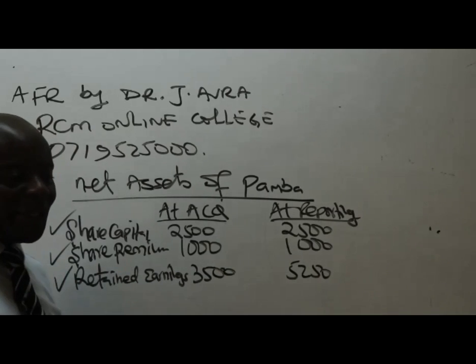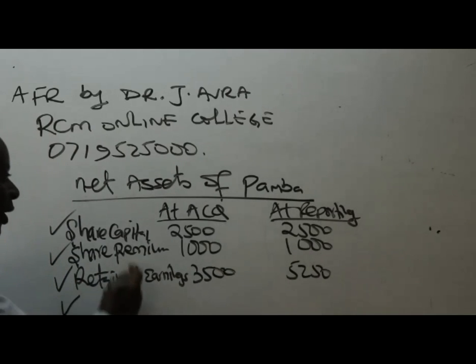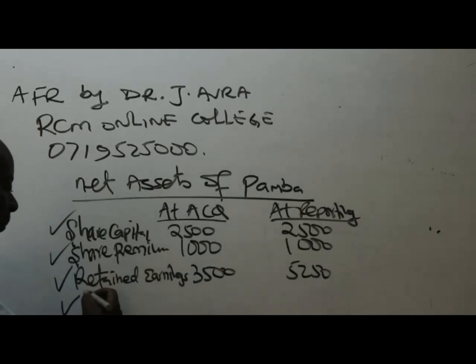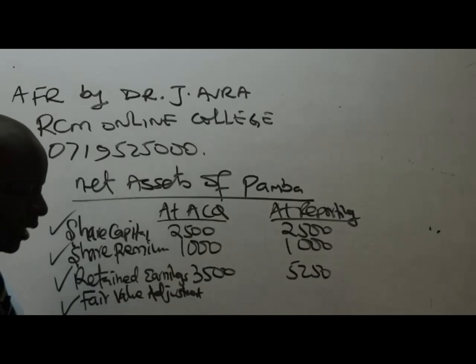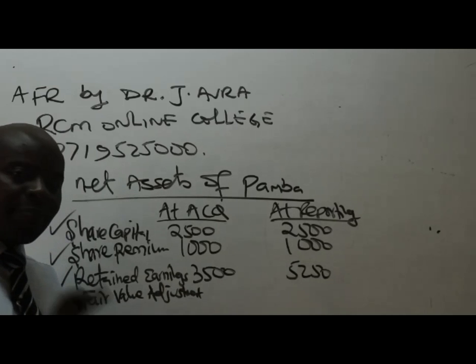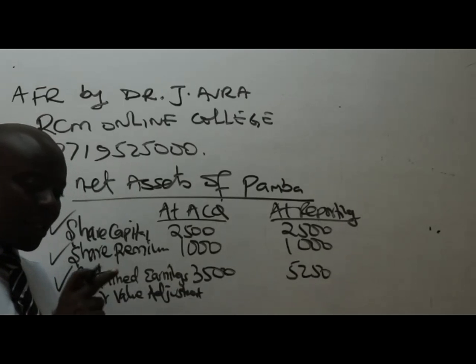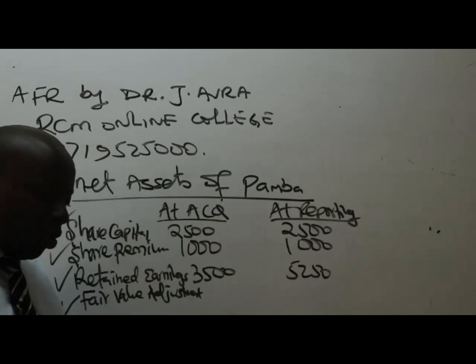Now, the last thing, ladies and gentlemen, is for you to consider the revaluations, which will go to the net assets here. Nowadays, we call them fair value adjustments. So we have the fair value adjustment. They told us that during revaluations, Pamba had land whose value was more. It was revalued upwards.